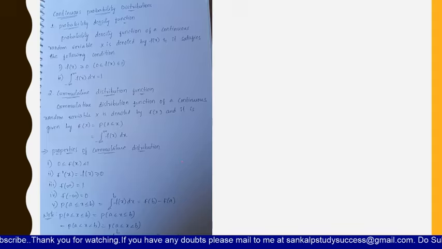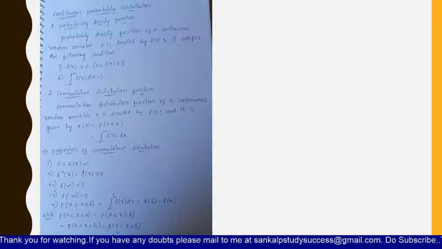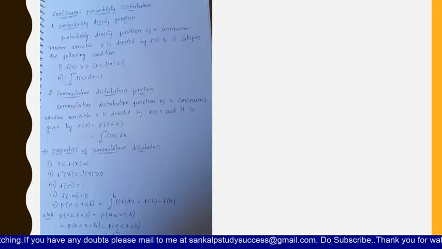Now let us see continuous probability distributions. Till now we have seen discrete probability distributions. In continuous probability distributions, we have a probability density function, whereas in discrete probability distributions we had a probability mass function.